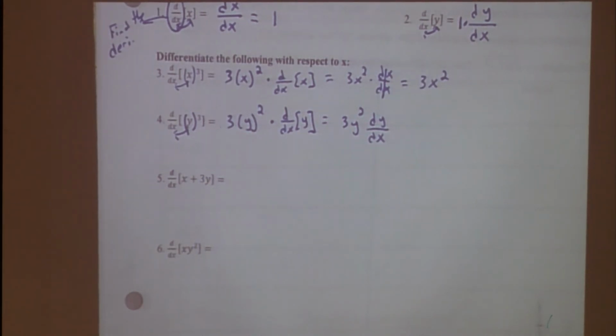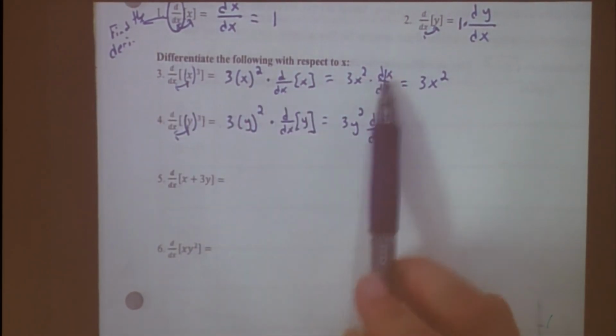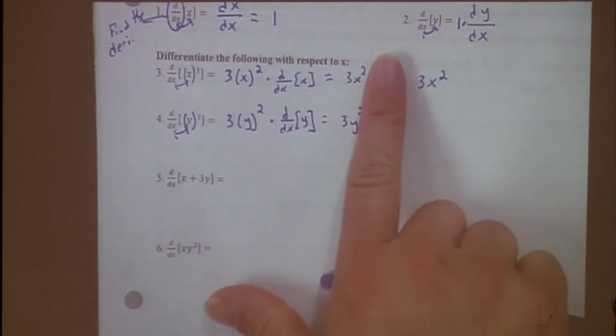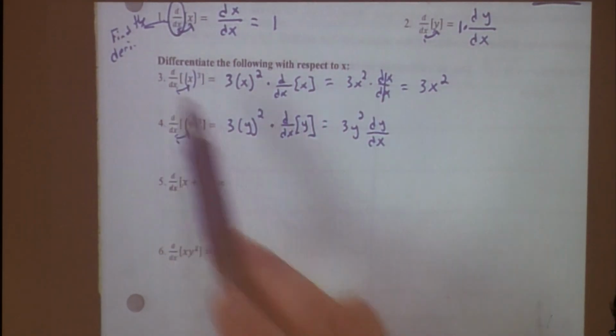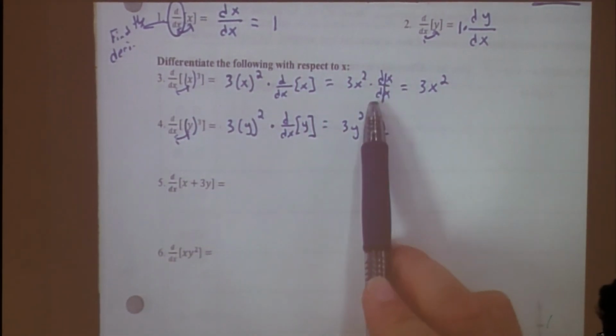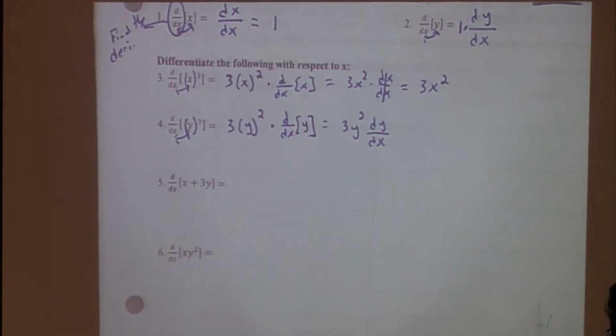Let's try another one. Eventually, we'll get to the point where whenever we have an x with respect to x, we don't have to do this notation here. We can just get its derivative like normal. But I'm showing you now so you know that it's here. If it were with respect to t, then I would have to put here dx dt, because the letters don't match. That make sense? Try the next one.